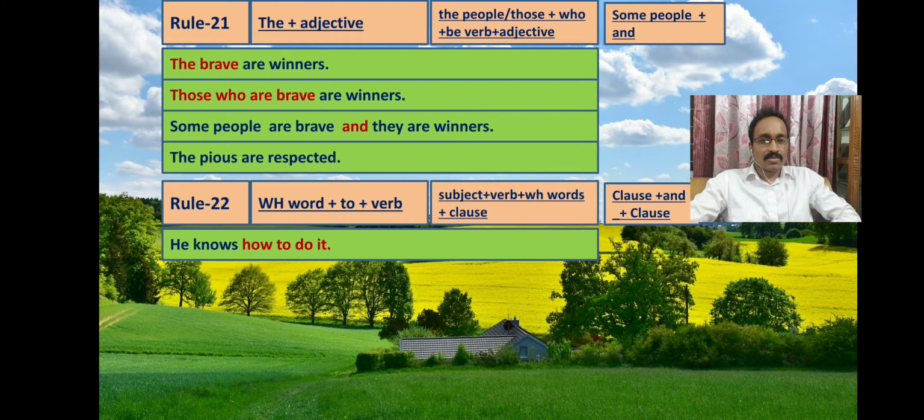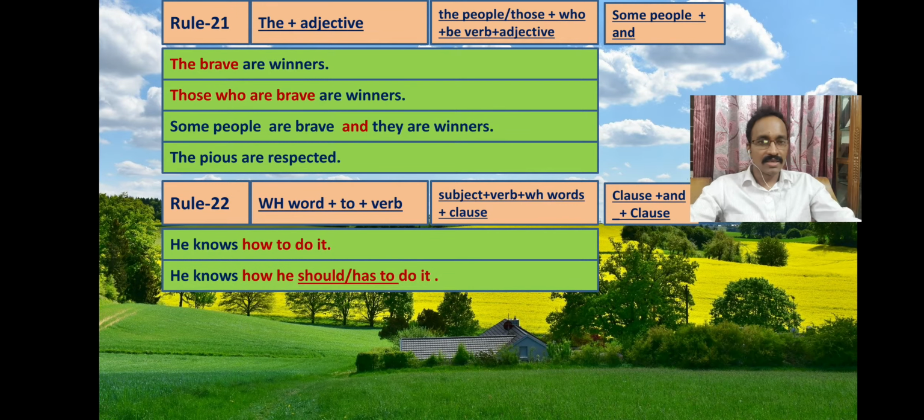The first part of the sentence will be as usual because the principal clause is there. So he knows, then WH word how, then subject he should do it or he has to do it. So the complex is he knows how he should do it or how he has to do it.